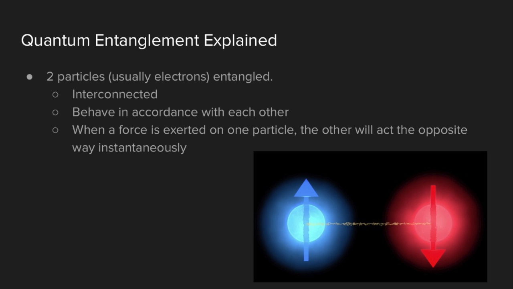Suppose that there are two entangled particles. Both exist in, let's say, red and blue simultaneously. This means that each particle is both the color red and the color blue, while they are not being detected by a color detector. The instant that one particle is detected, it takes on one color, either red or blue. When one particle is detected and turns red, the other particle instantaneously turns blue. This can be possible even when both particles are light years away from one another, breaking both time and distance barriers.